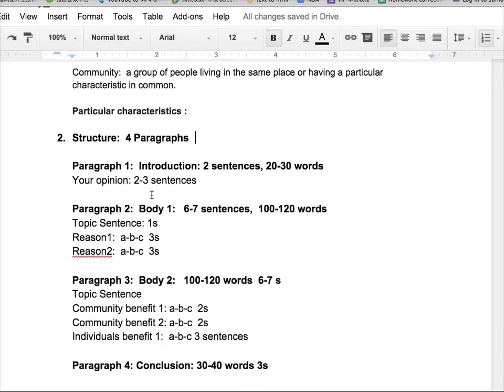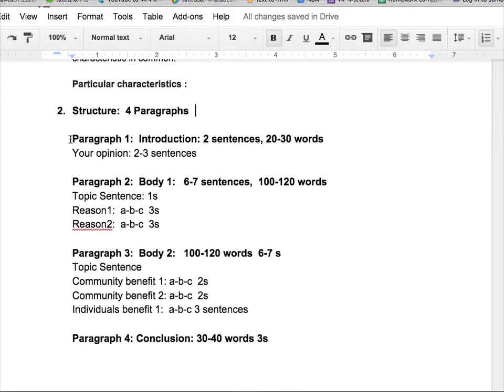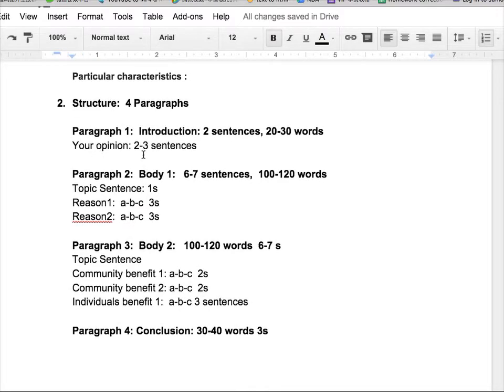Okay. Number 2, you need to know the structure. So in this essay, we usually write 4 paragraphs. The first paragraph is an introduction paragraph. You write 2 sentences, about 20 to 30 words. So in this paragraph, you just need to write your opinion.